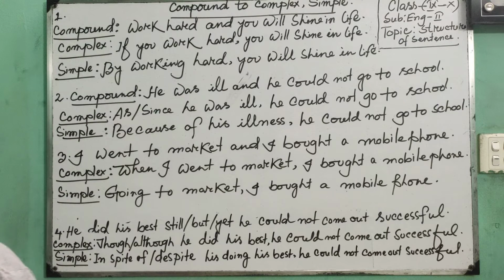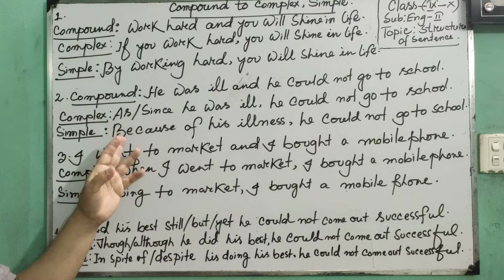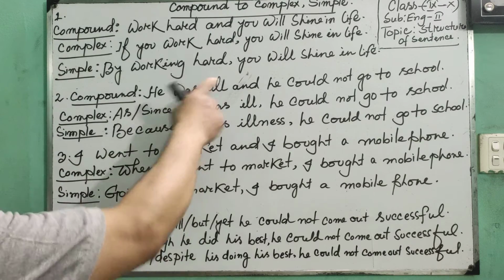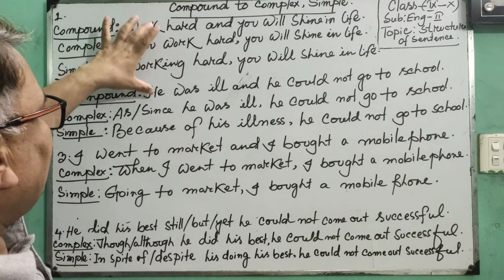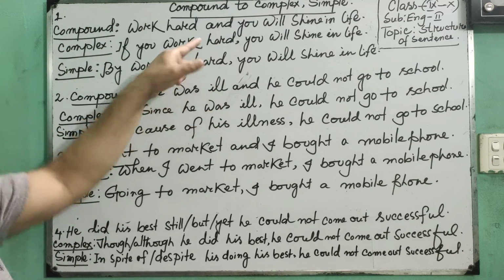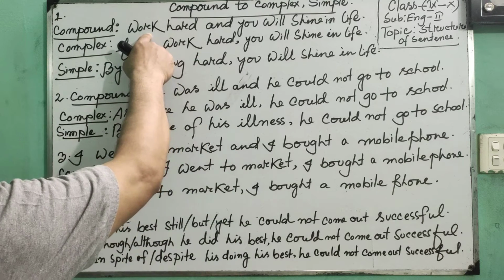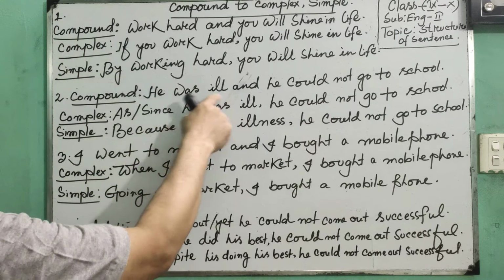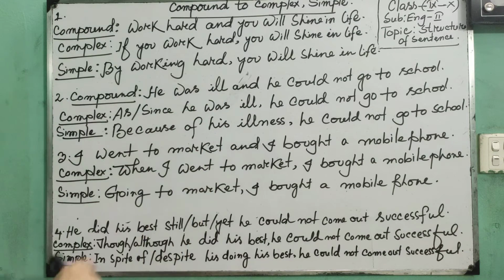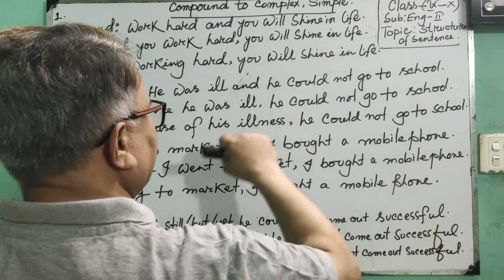Okay, my dear learners, look at question number 2, and it is another compound sentence, and it is also connected with and. Both sentences are connected with and, but it has a difference. You noticed the first was imperative, but now look at before and: he was ill, that is an assertive sentence. And the other is another assertive sentence.